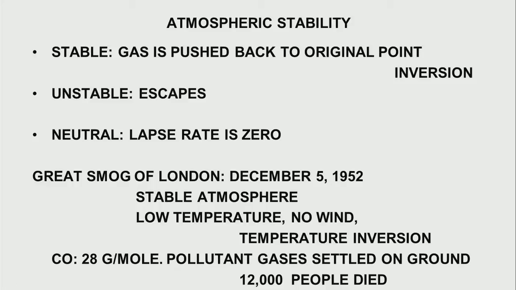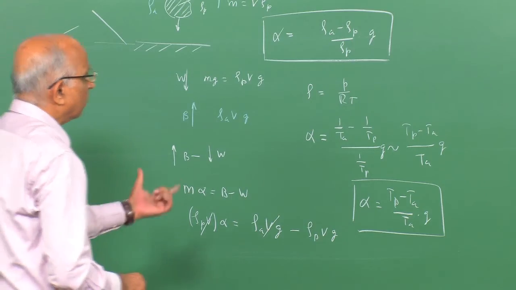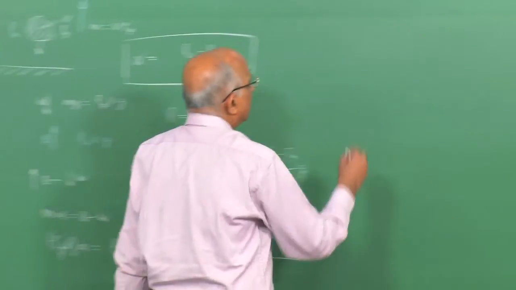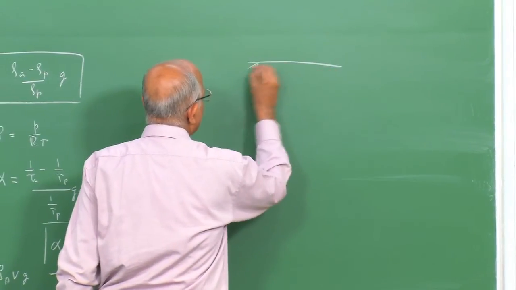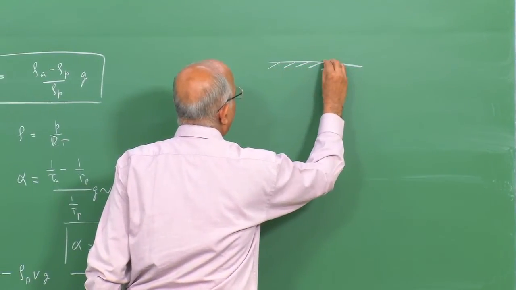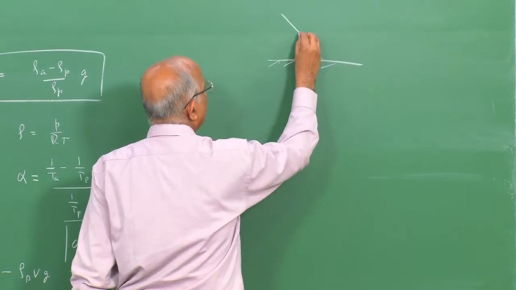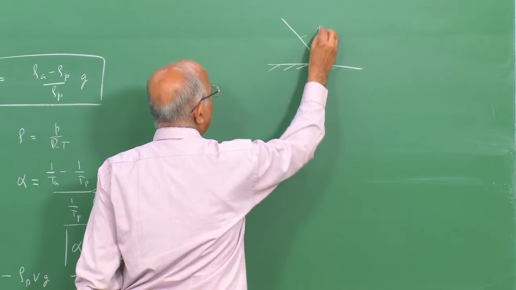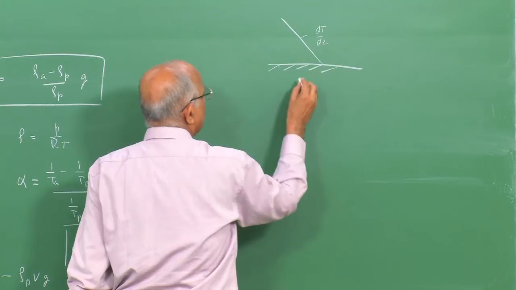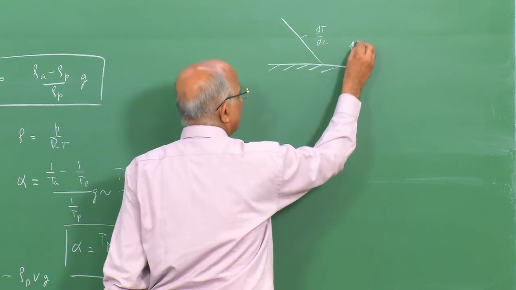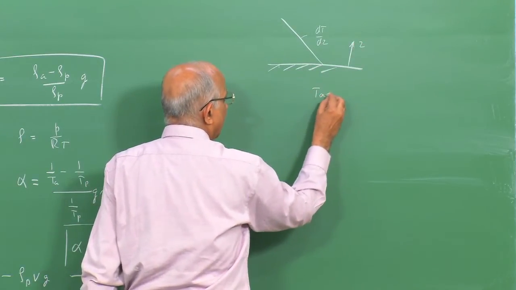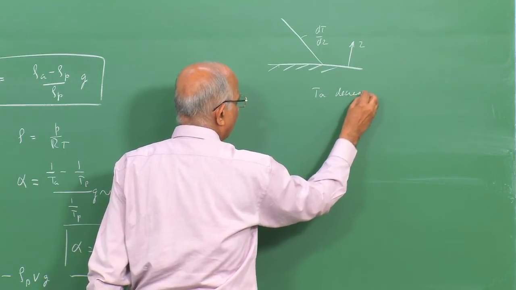Let us take one more look at it. We talked in terms of this parcel of gas being pushed up or pushed down. Let us take a look at this particular problem. First, we analyze it. Supposing we have the surface of the earth, and the temperature gradient, let us say, is negative: dT/dz is negative. That means as I move up in the z direction, T_A, the temperature of air, decreases.